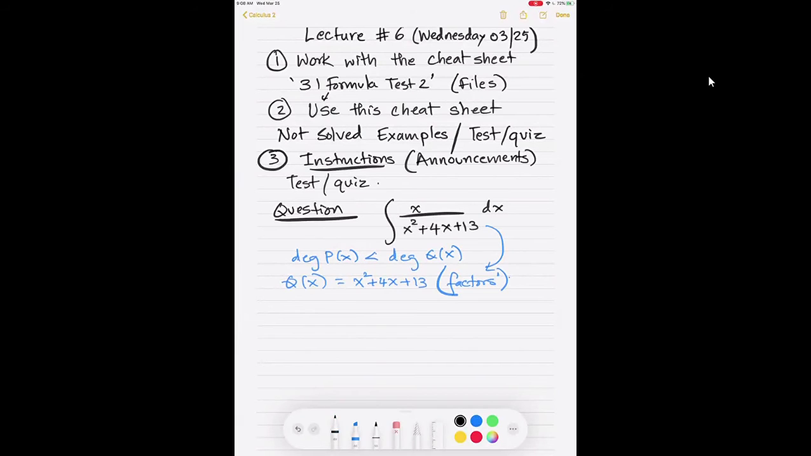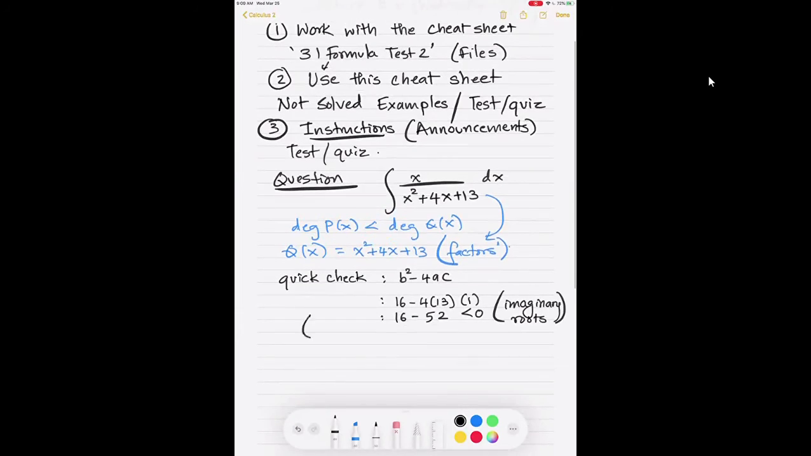What do I mean by that? I would do a quick check, which is b squared minus 4ac, which in this case will be 16 minus 4 times 13 times 1, which comes to what? 13 times 4 is going to be 52. Am I doing this correct? So 16 minus 52 is less than 0. That means what? You have imaginary roots. And that really tells us not real factors.